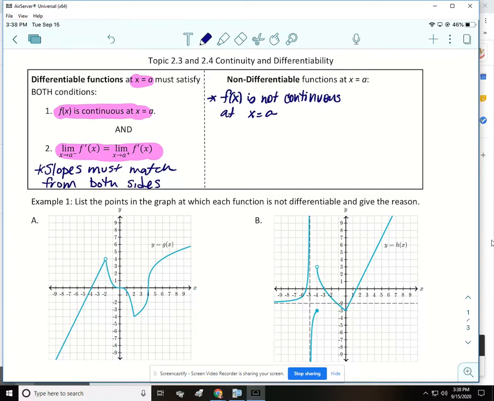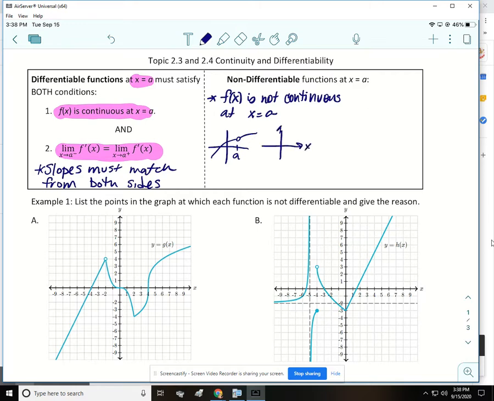I'll just do a few graphs where that is the case. So here's a, so your graph could be coming along and then all of a sudden you have a hole in the graph. That function would not be differentiable at x equals a, right?